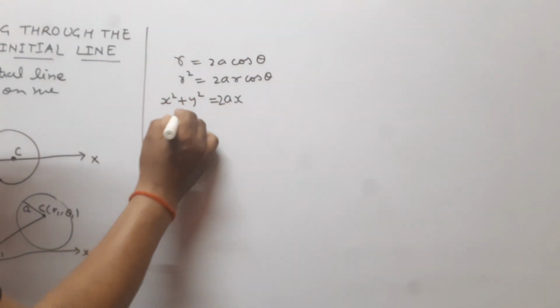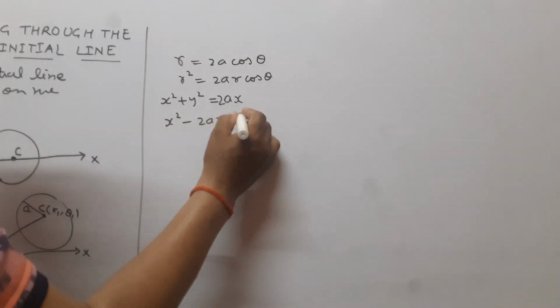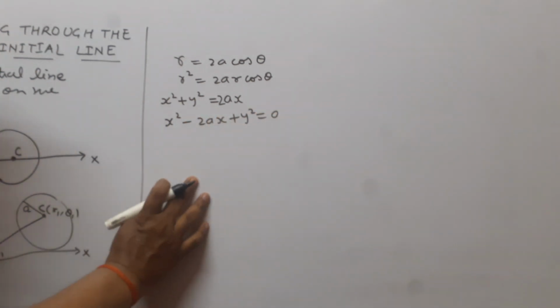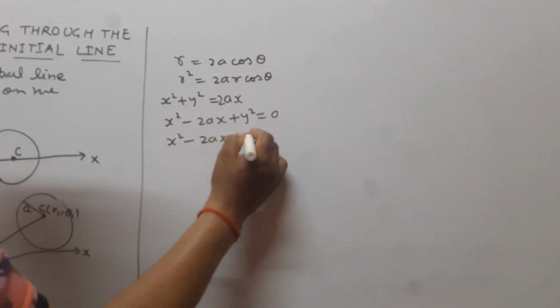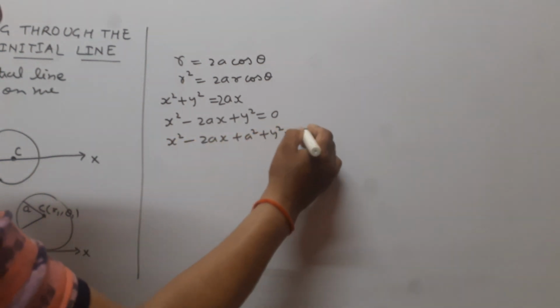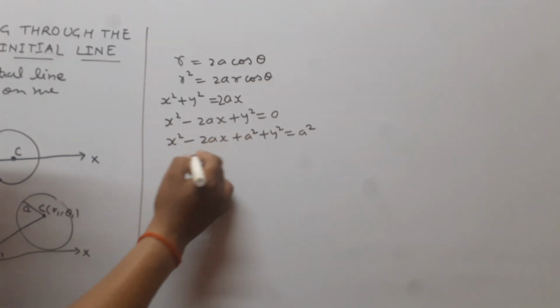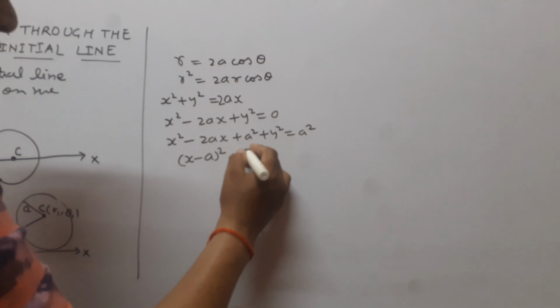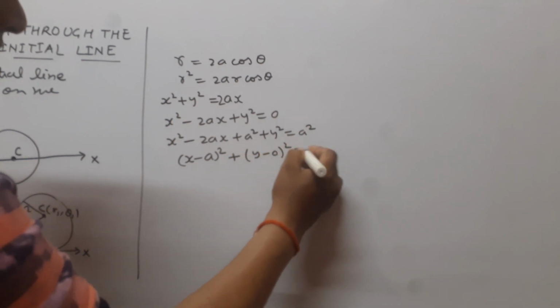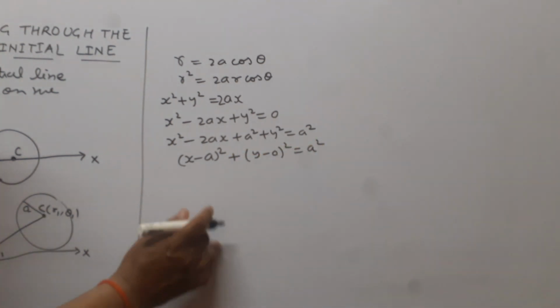So this can be written as x square minus 2ax plus y square is equal to 0. Now we add a square to both sides. These three terms can be written as x minus a whole square, and this y square can be written as y minus 0 whole square is equal to a square.